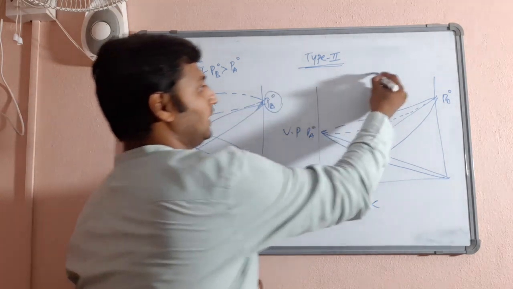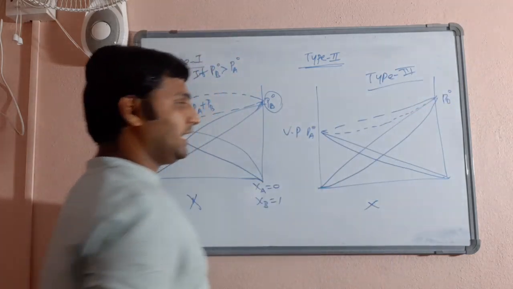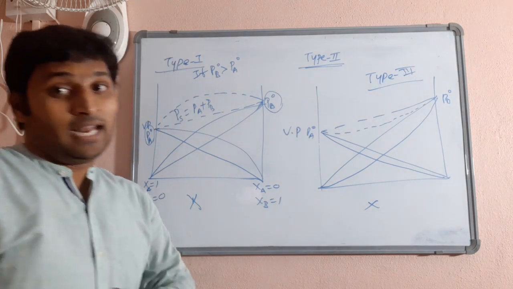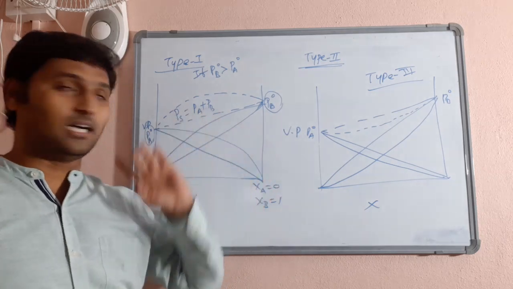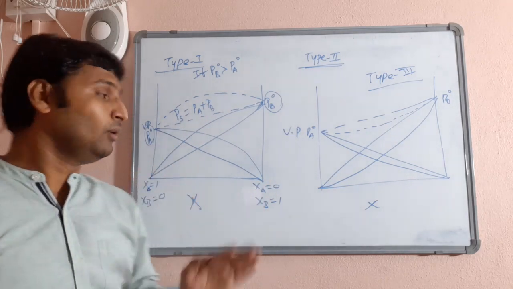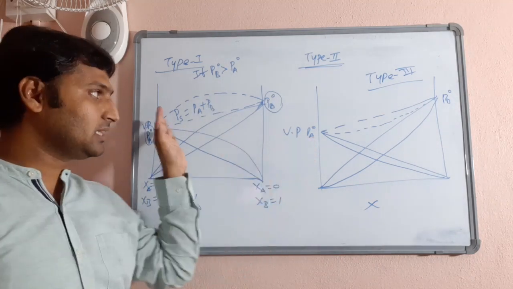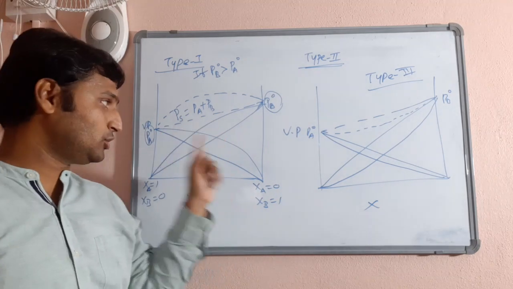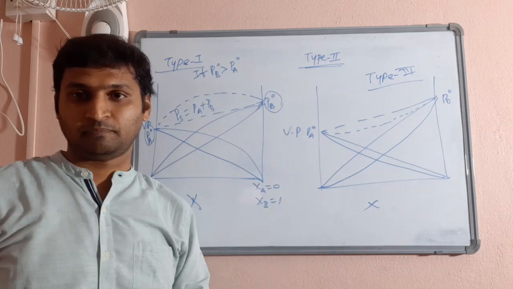Then you call it type 3, that is non-ideal solution with negative deviation. The logic is simple. Number 1, the variation is not linear. You must have noticed by the curves I have drawn. Number 2, at all compositions, the vapor pressures are more than expected for positive deviation, and less than expected for negative deviation.